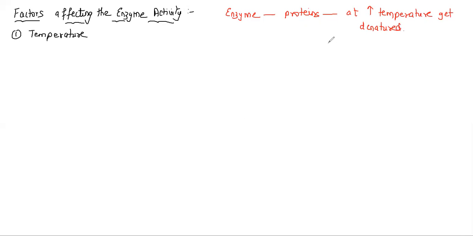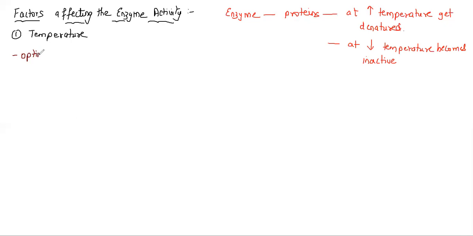Proteins at low temperature become inactive. So whether temperature is high or low, the enzyme activity is going to decrease. The point here is, what is the optimum temperature for the enzyme activity to work? When I say temperature, there is a very important word called optimum temperature.